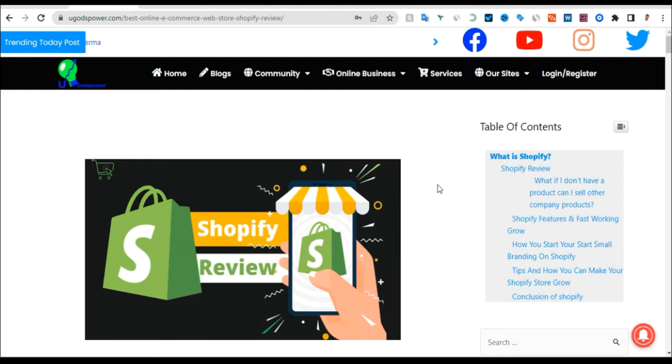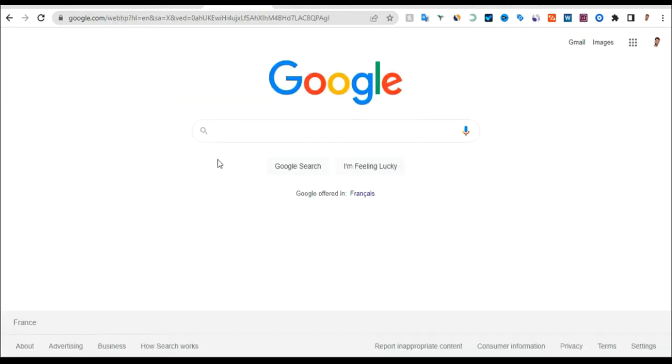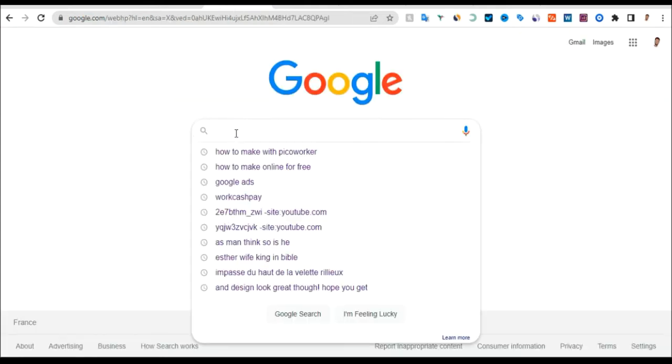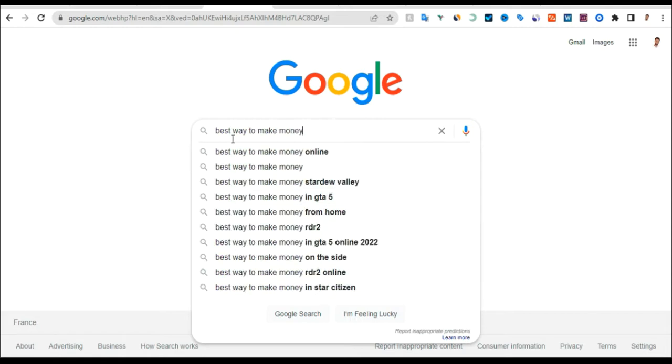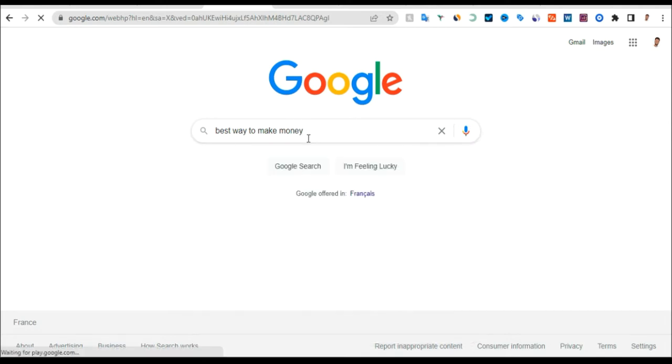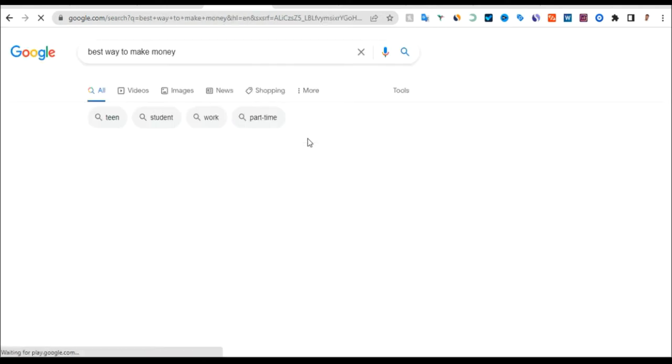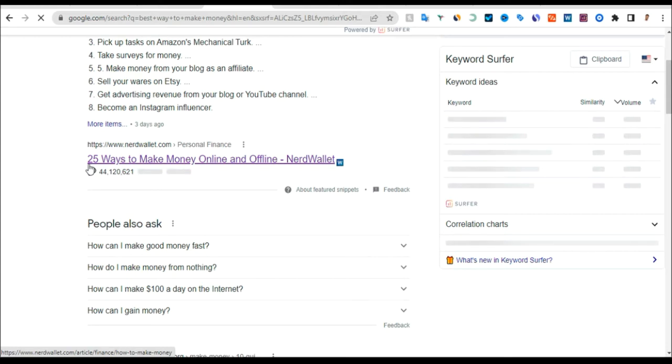First, you need to go to Google. Come to Google here, and let me say, for example, let's search for this keyword, which is best way to make money. So when I search for best way to make money, I click on search. You will see that best way to make money will pop up, and you will see this person that has written an article titled 25 ways to make money online and offline.